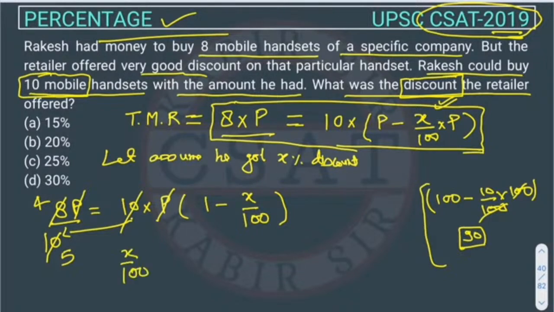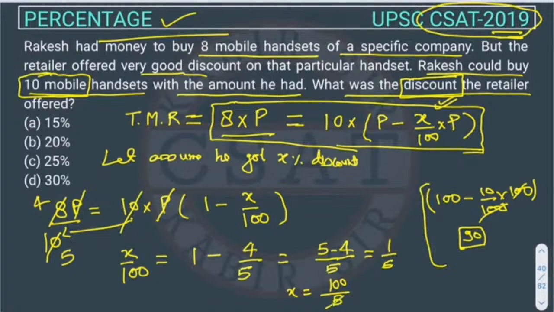X upon 100 is equal to 1 minus 4 by 5. So this will be equal to 5 minus 4 by 5, equal to 1 by 5. Now X is equal to 100 by 5. So this will cancel, and X will be 20. So this is the 20% discount offered to Rakesh, right? So the answer of this question is B.